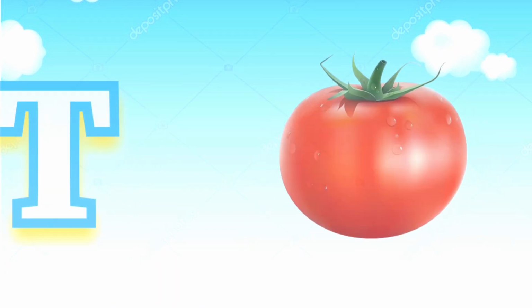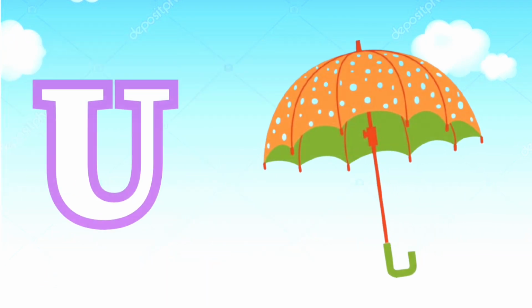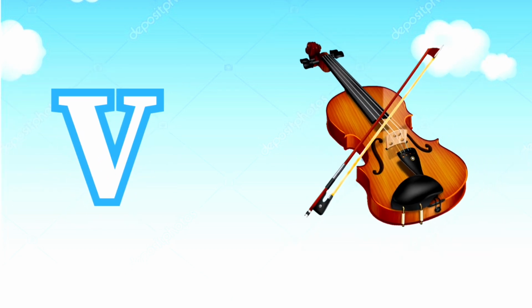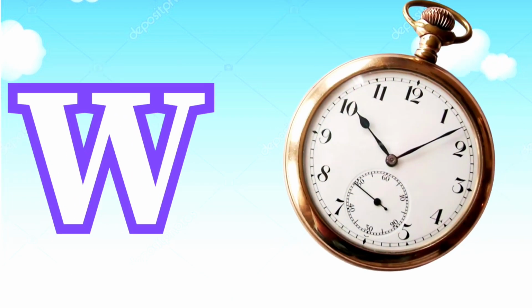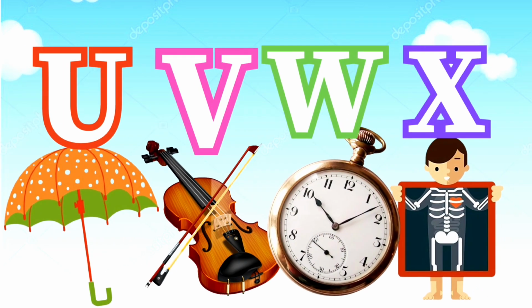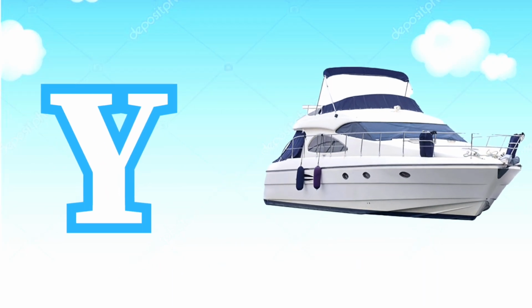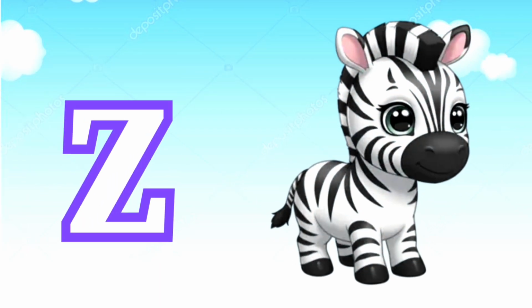ABC. Sing again with me. T for tomato. U for umbrella. V for violin. W is for watch. X for X-ray. Now you know your ABC. Sing again with me. Y for yacht. Z for zebra.